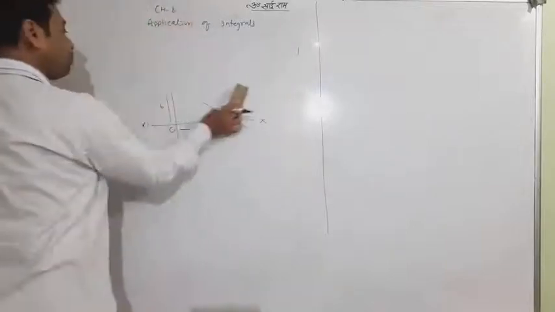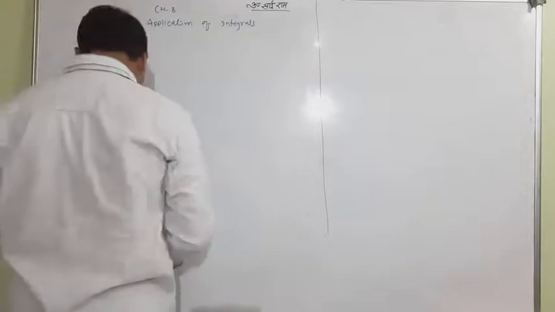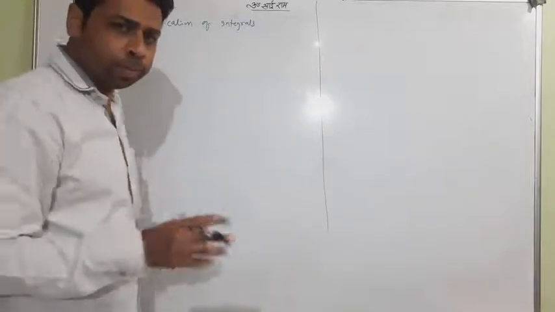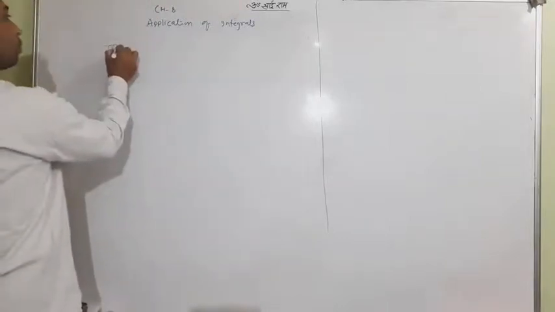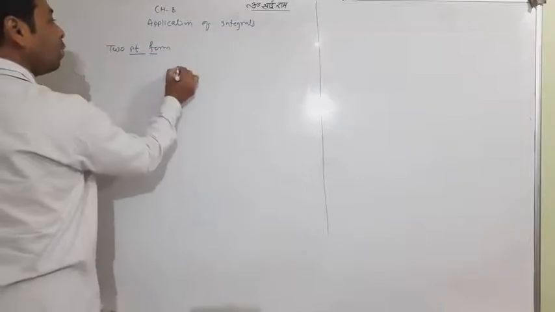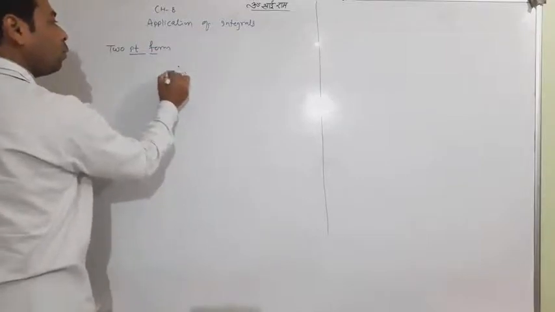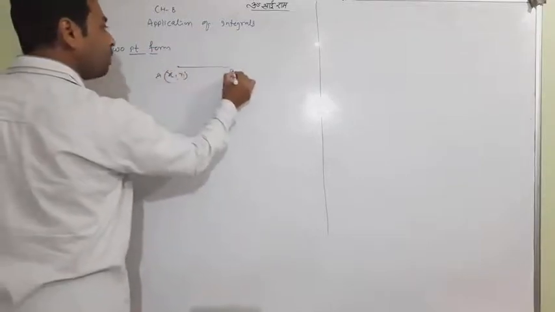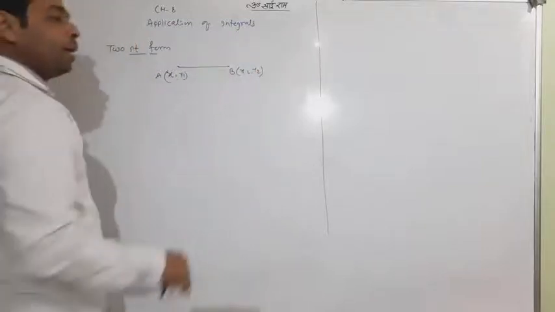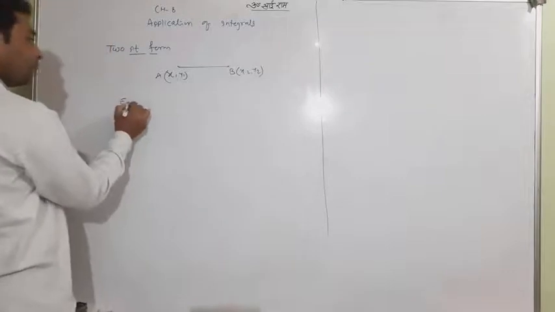Now again, what is the 2-point form? Those are important equations, and I am telling you just those. This will come under 2-point form. I know that you all know about this. When A and B are 2 points and the line passes through A and B, what is the equation of AB?